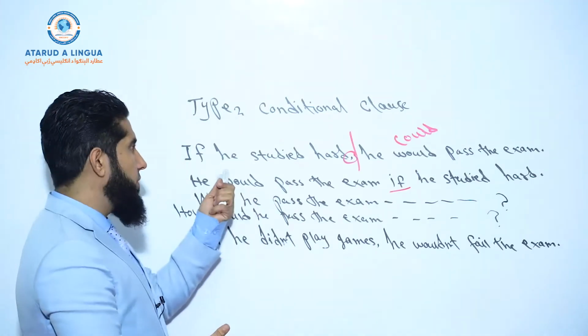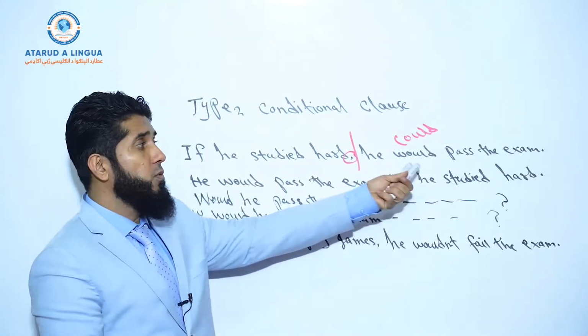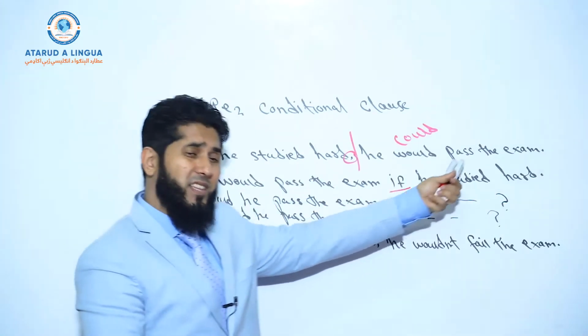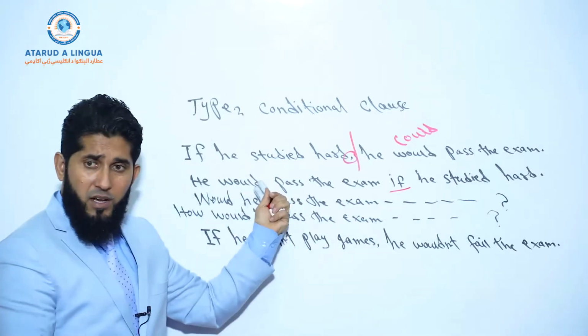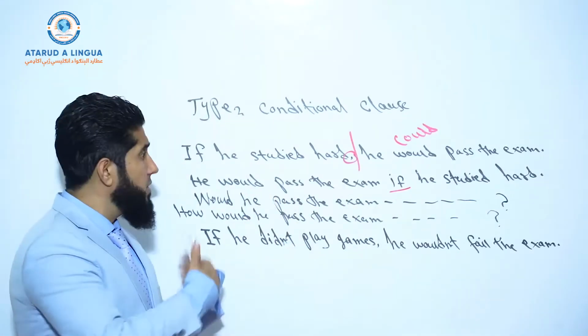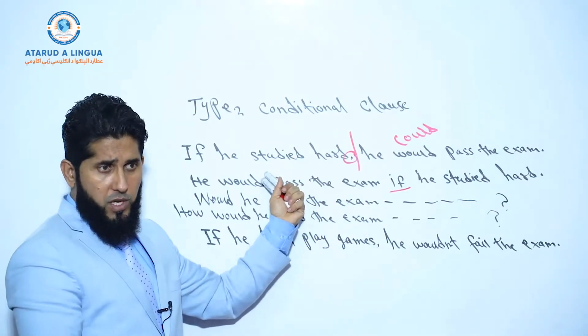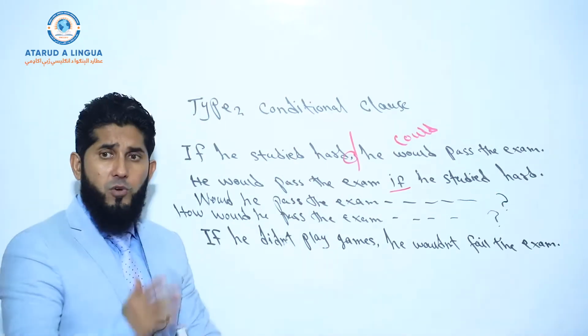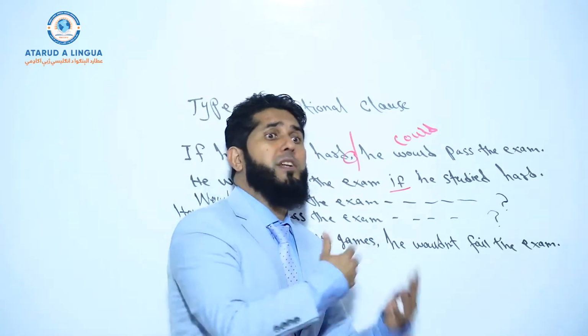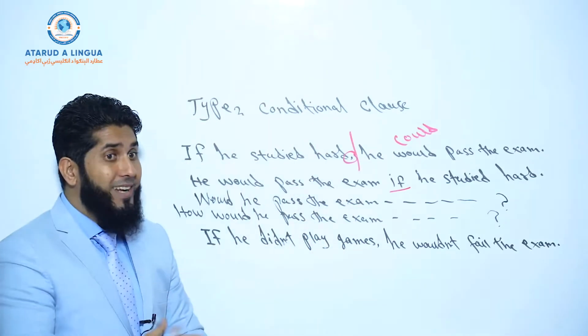Okay, so now the first sentence says if he studied hard, he would pass the exam. So passing the exam is still dependent on studying hard. Something is conditional on something else. Okay, he should have studied hard so that he would have passed the exam, but it didn't happen.